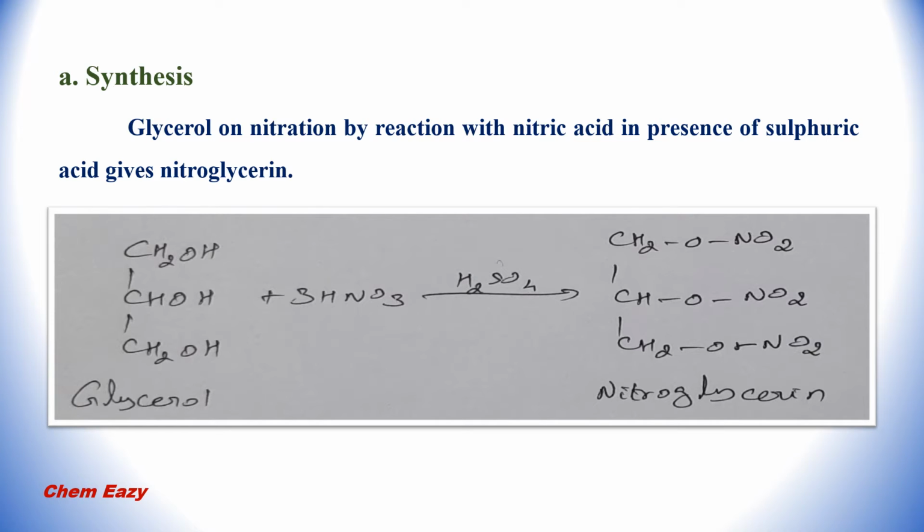Nitroglycerin can be synthesized by nitration of glycerol with nitric acid in presence of sulfuric acid. The reaction is shown here. Glycerol with nitric acid and sulfuric acid is nitrated and gives nitroglycerin.